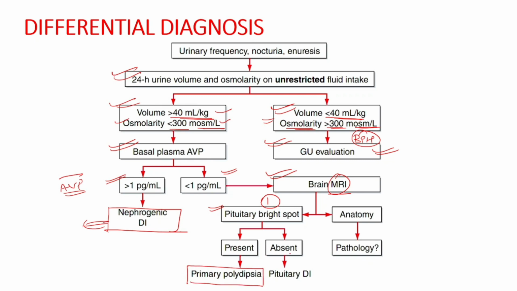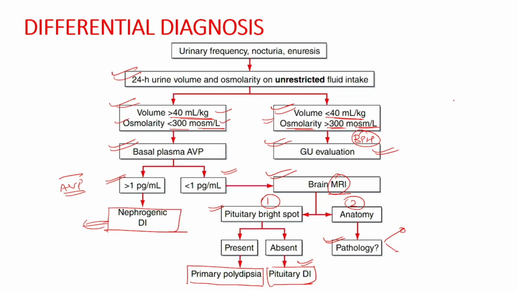On the other hand, if the pituitary bright spot is absent or abnormally small, this means the pituitary is not able to secrete and store the ADH, which makes the diagnosis of pituitary diabetes insipidus. Secondly, it also helps us in identifying the pathology which is underlying the central diabetes insipidus or primary polydipsia.